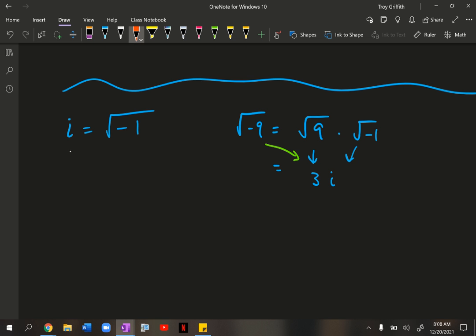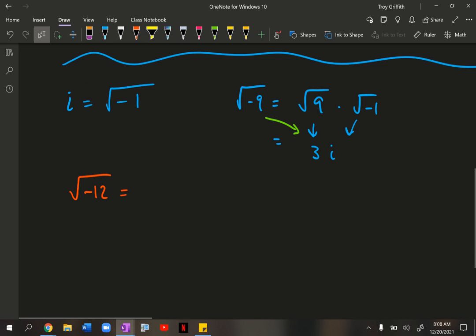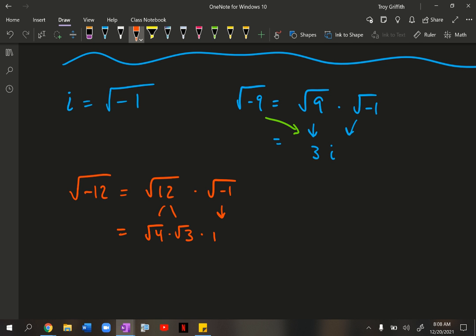So for example, if we had something like the square root of -12, a way that we could break this thing down is we could say, okay, well, the square root of 12 times the square root of -1. The square root of 12 breaks down into the square root of 4 times the square root of 3. And then we already know, hey, the square root of -1 is i. And the square root of 4 is 2. Typically, we will put the i in between this number at the front and the radical. So we're going to write this as 2 times i times the square root of 3.